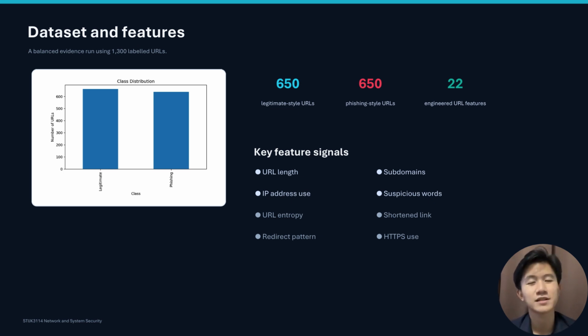From every URL, the program extracted 22 features. Examples include the total URL length, domain length, path length, number of dots, number of hyphens, number of digits, and number of subdomains. The program also examined whether the URL contained an IP address, suspicious words, a shortened link service, an unusual redirect pattern, or a suspicious top-level domain. URL entropy was calculated to measure how random or encoded the address appeared. HTTPS use was recorded, but HTTPS alone was not treated as proof that a website was trustworthy.